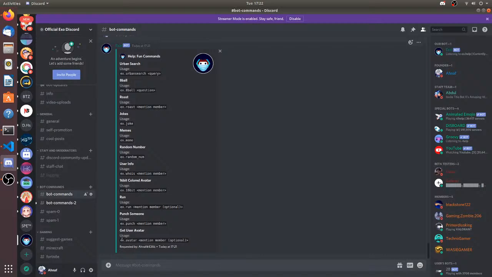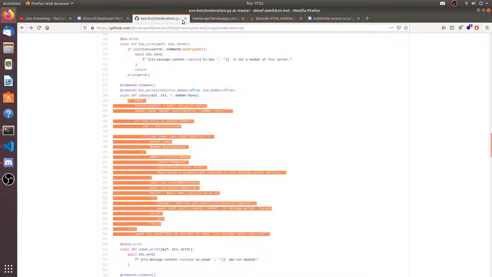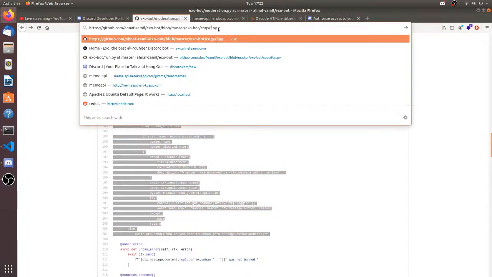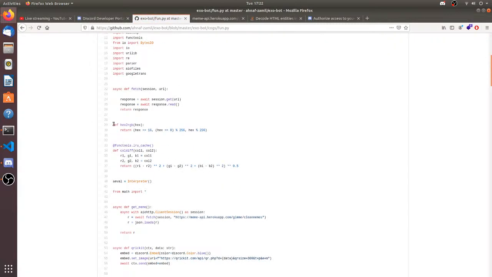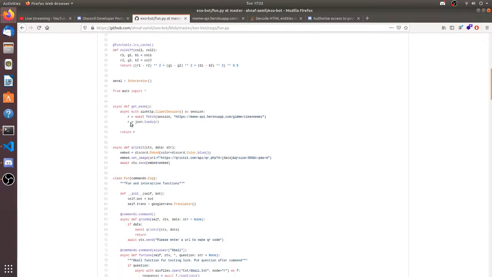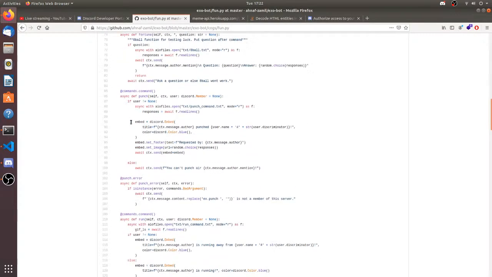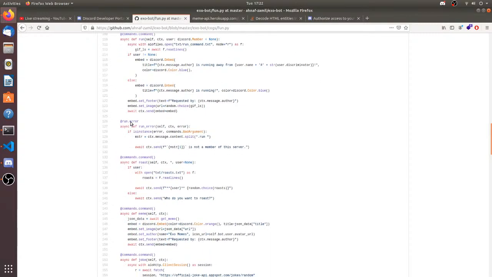16-bit is harder than Arsenal. You wanna see the code for 16-bit? Okay, so 16-bit has the hex to RGB. I'm using the 3D Pythagorean formula, then I'm using functools and all location. I'm using the color diff function.